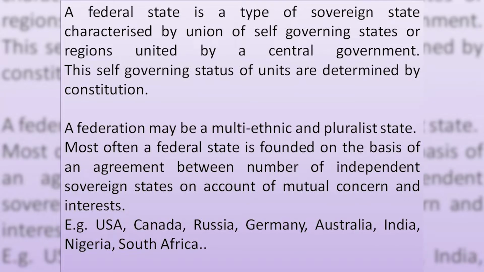For example, countries like USA, Canada, Russia, Germany, Australia, India, Nigeria, etc. have been following this federal kind of system. These are examples for federal systems. Then we can move to the basic features of federalism. Federalism has so many common features. We can identify so many factors which are common to a federal country. First one is division of powers.